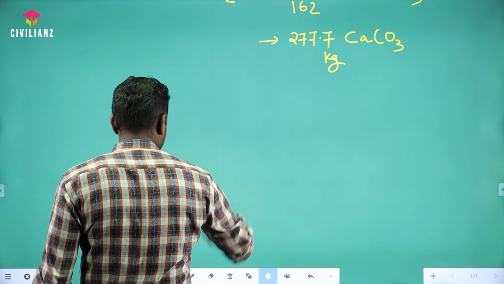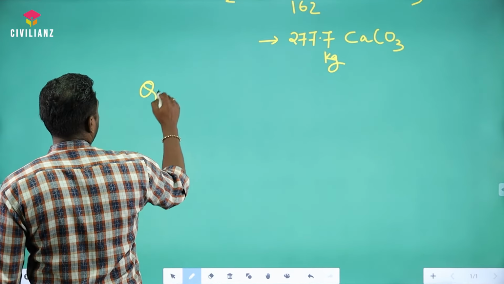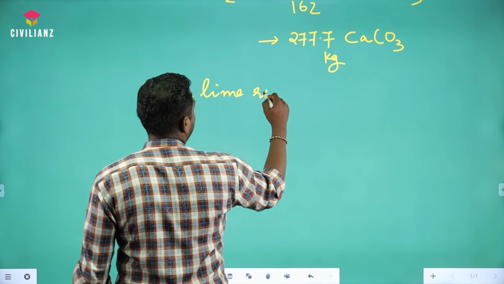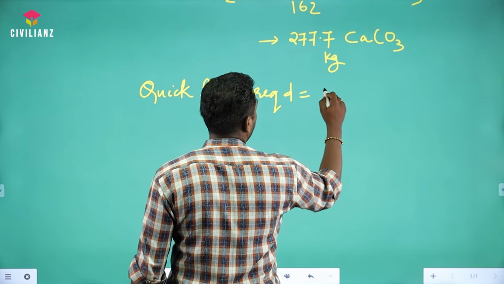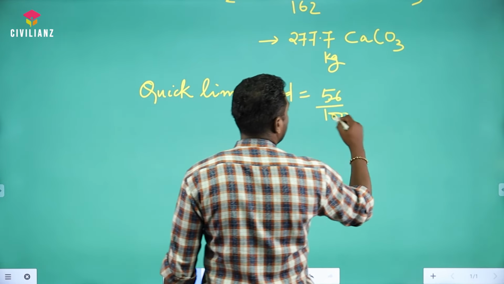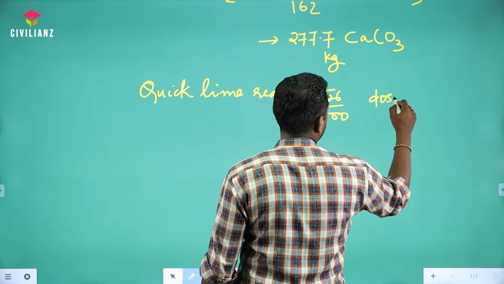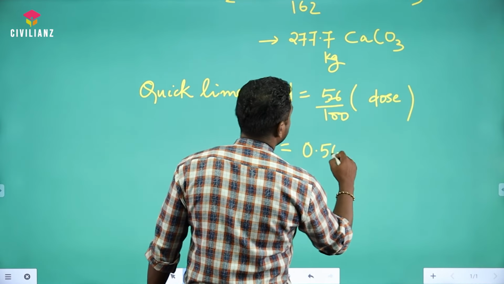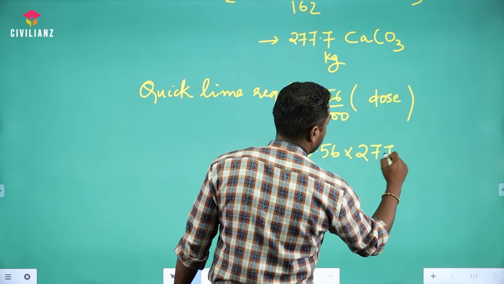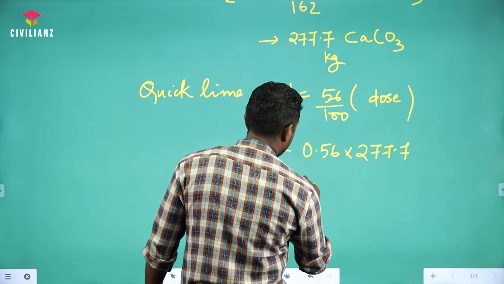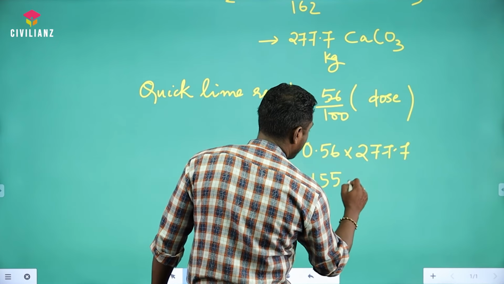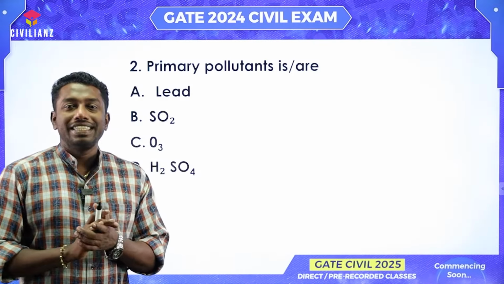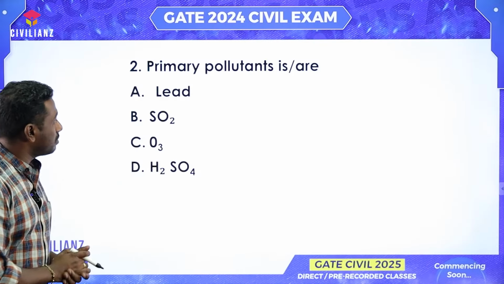So next we can use this equation for the dosage of quicklime required. Dosage of quicklime required is equal to 56 by 100 into dosage. This 0.56 into 277.7 is around 155 point something kilogram.